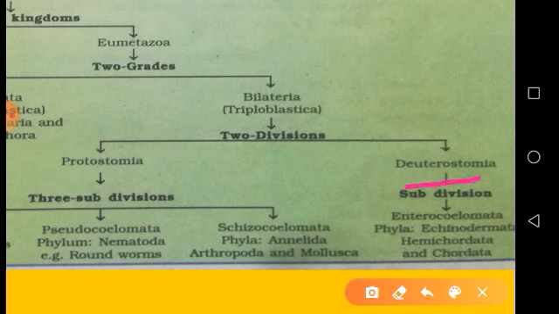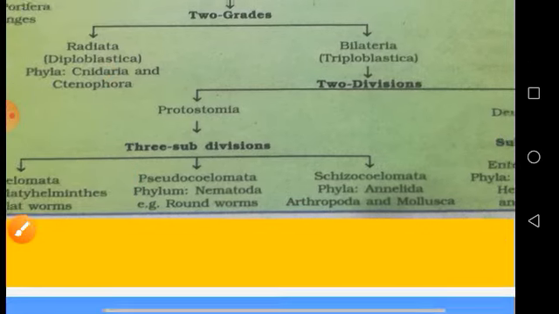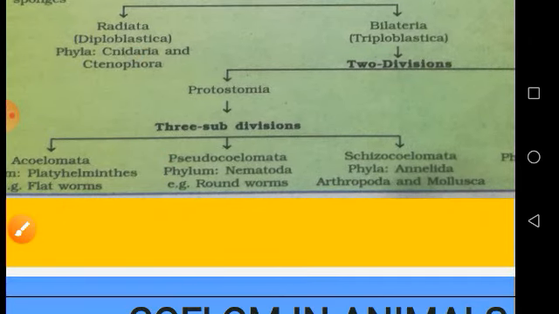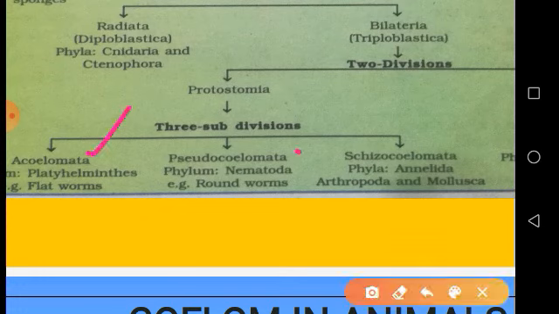As the protostomes are also a bigger group including many animals, they are again divided into three groups based on the condition of the coelom, the presence or absence of the coelom. So based on the coelom, the protostomes are divided into three types: Acoelomata, Pseudocoelomata and Schizocoelomata.